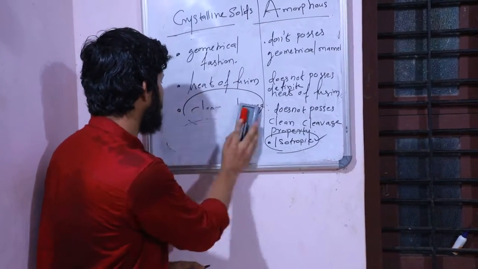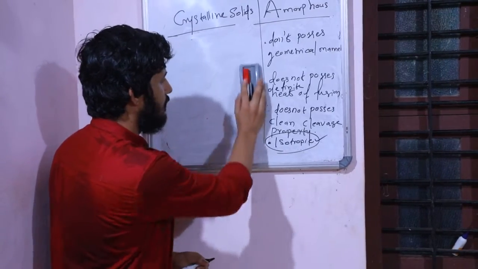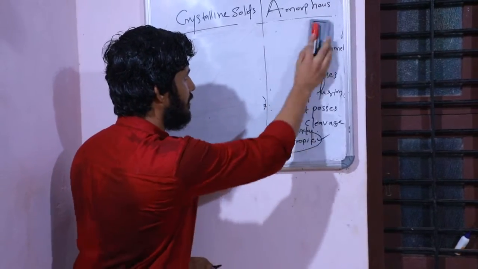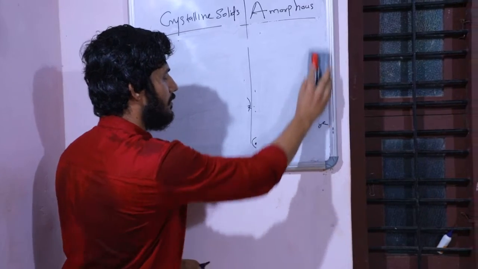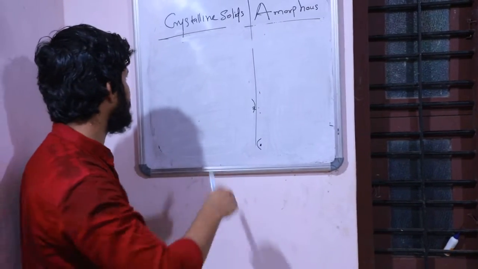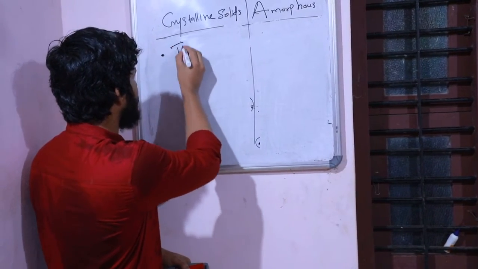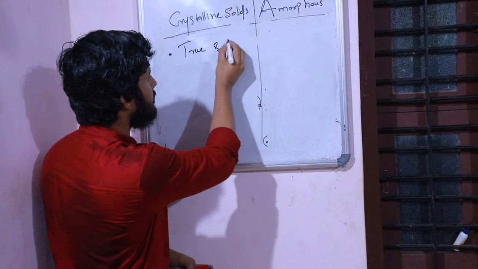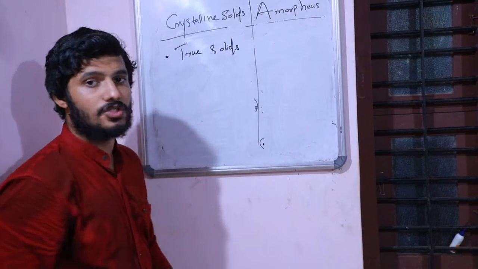Another very important point: the crystalline solid is known as a true solid.